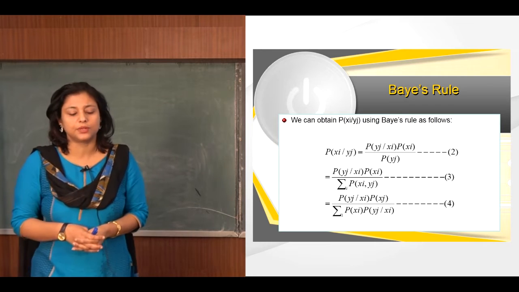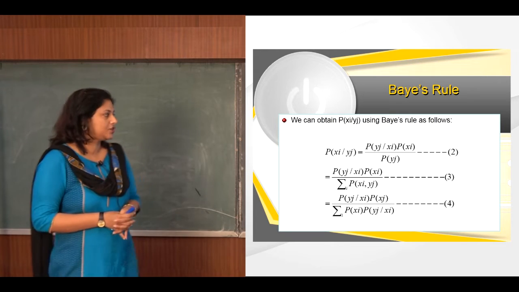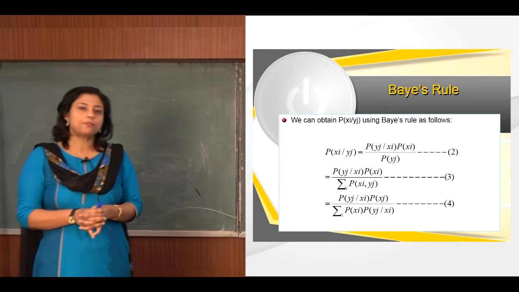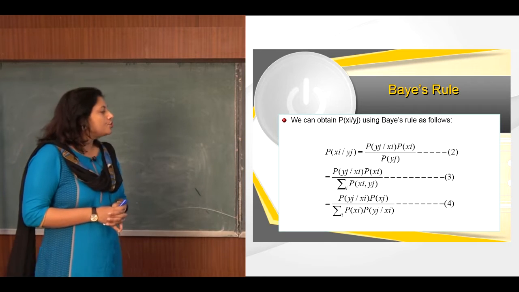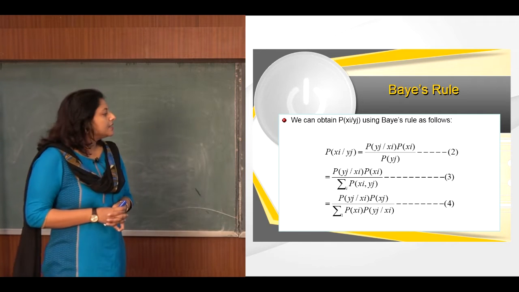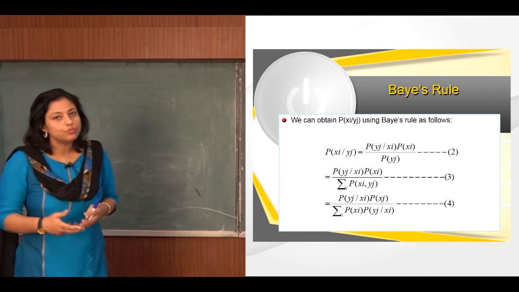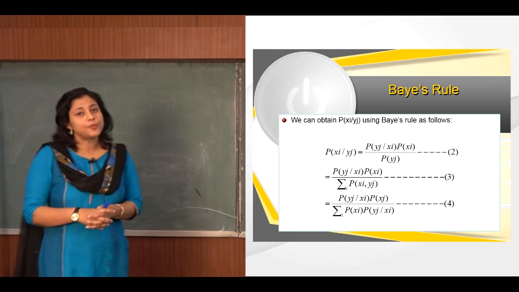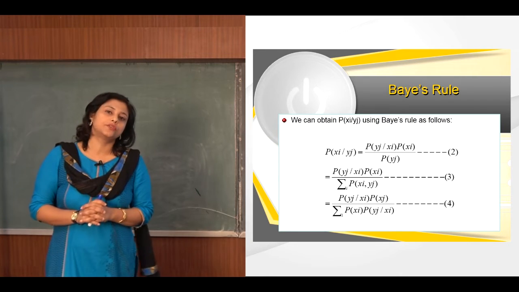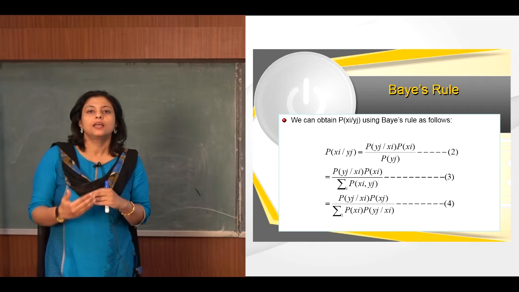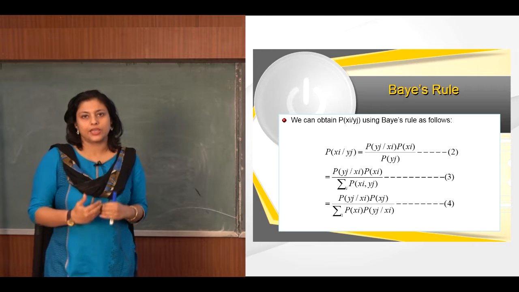Let's say, for example, if we consider that cancer is related to a person's age, then if we use Bayes' theorem, a person's age can be used to more accurately assess the probability that he or she has cancer. This is much more accurate as compared to the assessment of the probability that the person has cancer without the prior knowledge of the age. So this is the general rule of Bayes' theorem. This can be used in our case too.